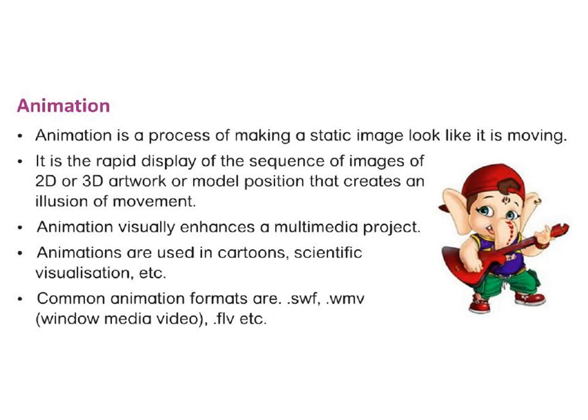The fifth element of a multimedia system is animation. Animation is a process of making a static image look like it is moving. It is the rapid display of a sequence of images of 2D or 3D artwork or model position that creates an illusion of movement. See, whenever a lot of images are displayed back to back in a fast manner in front of your eyes, it doesn't look like individual pictures, it looks like a video. So that is how an animation works.